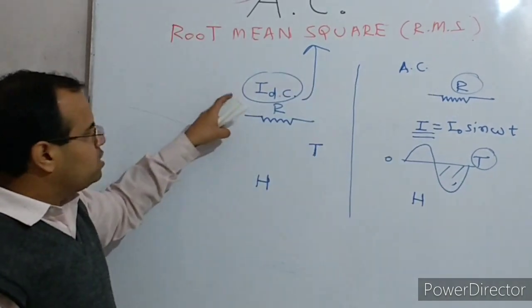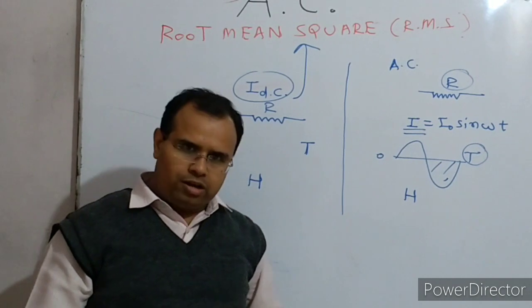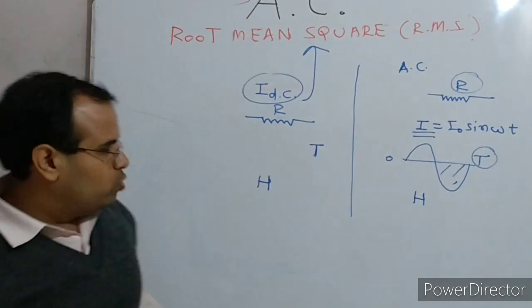Then this constant DC is said to be the RMS value of the alternating current. I hope it is clear to you.